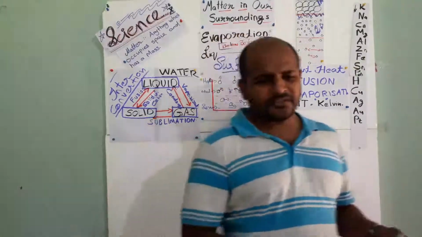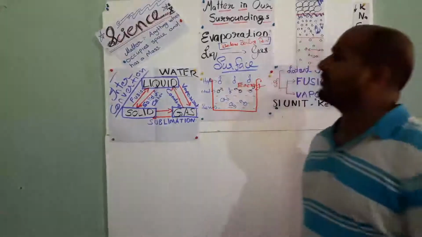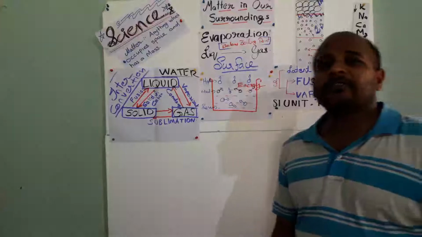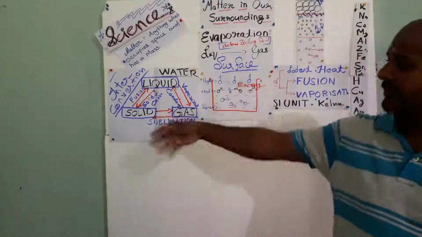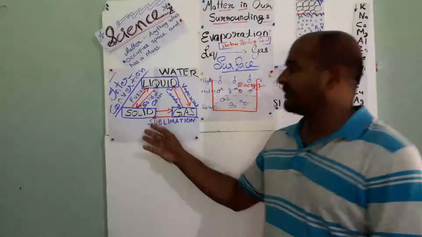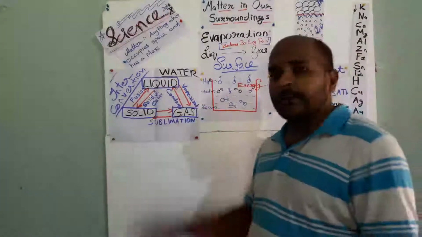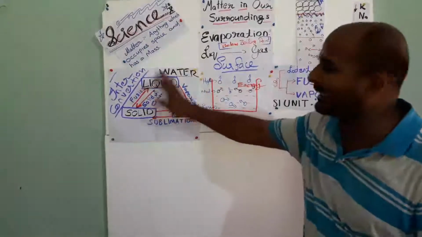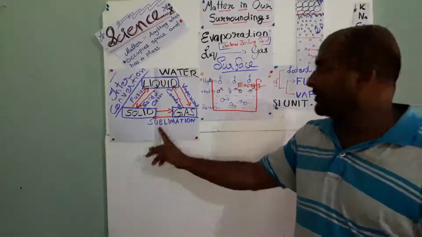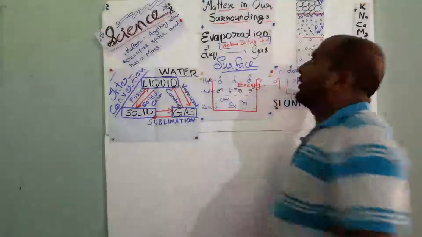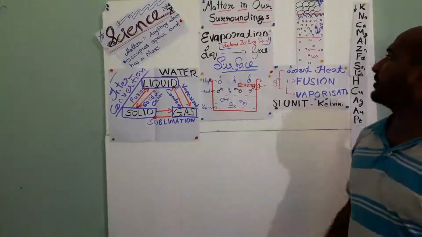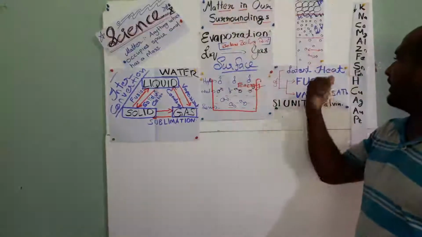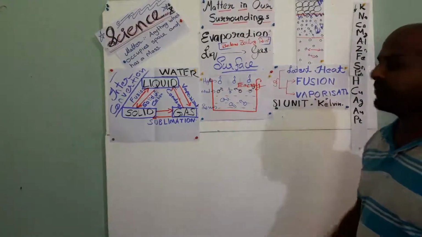I hope that's the end of this chapter. In this chapter, the properties of the three different states of matter are important. Solid, liquid, and gas. And this diagram also is important. Many times this is asked. They will just draw this arrow mark, but they won't give you the labels. Okay, you want to guess and you want to write. Sublimation is very important, evaporation also important, application of evaporation also important, surface area also important. Matter is one more question, and latent heat of fusion and latent heat of evaporation are also important.